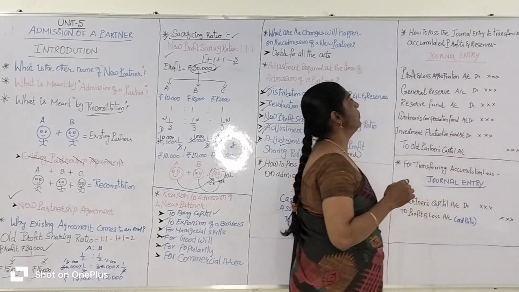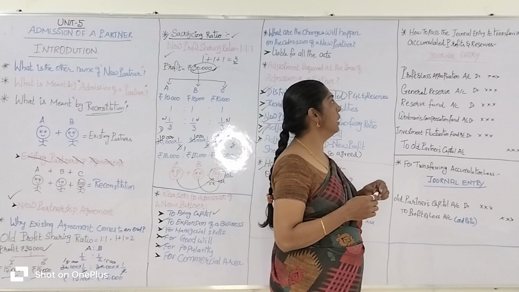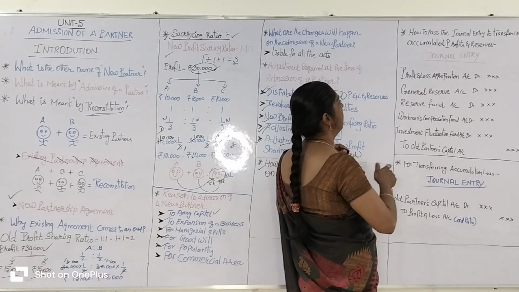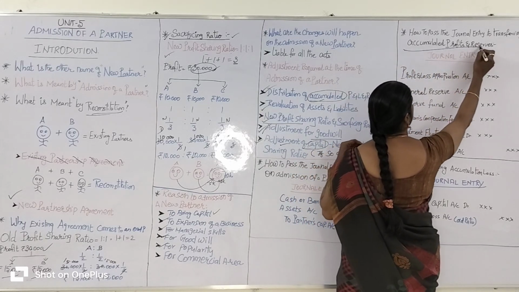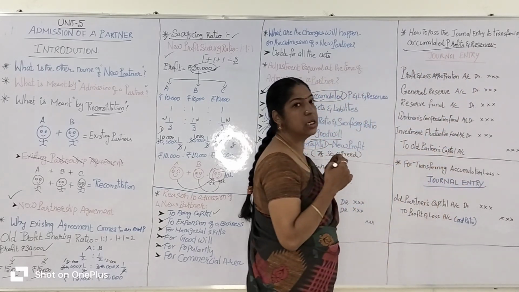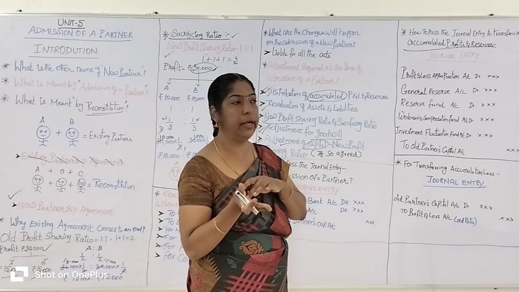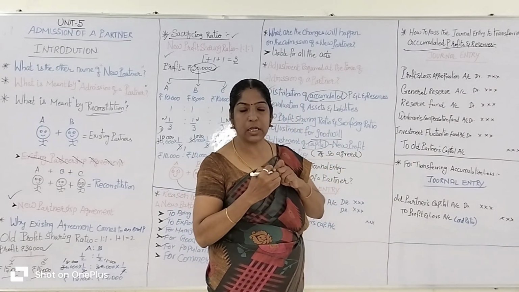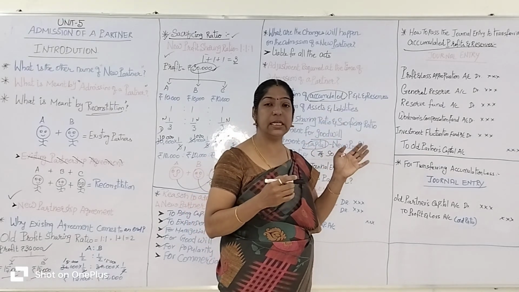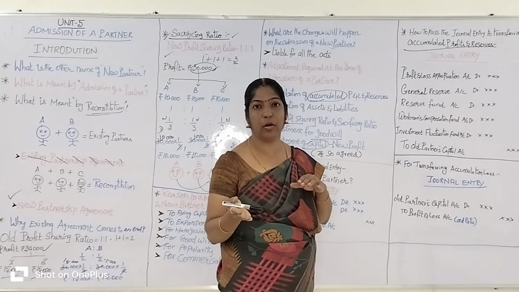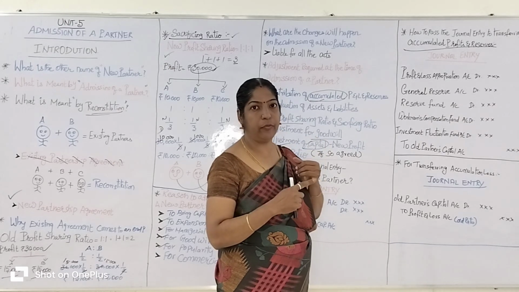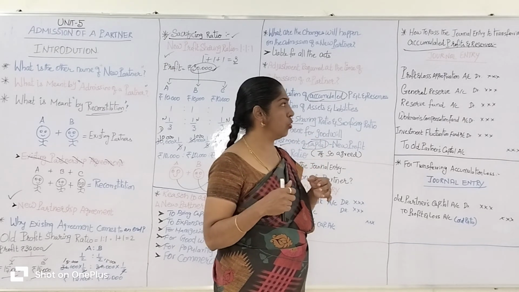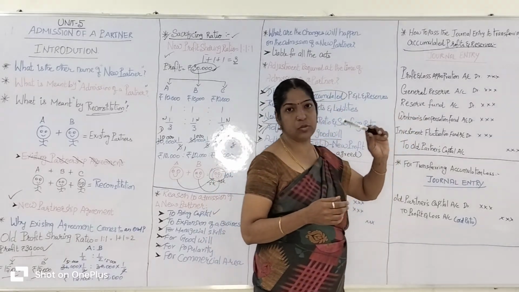Then how to form the journal entry for transferring accumulated profits and reserves. Listen here carefully. Accumulated profits and reserves. How to pass the journal entry for transferring accumulated profits and reserves. What is meant by accumulated profits? The profits and losses of the previous year not distributed to the partners are called accumulated profits, and profit and losses and reserves. Okay. Reserves.